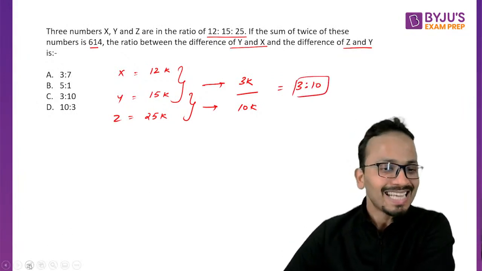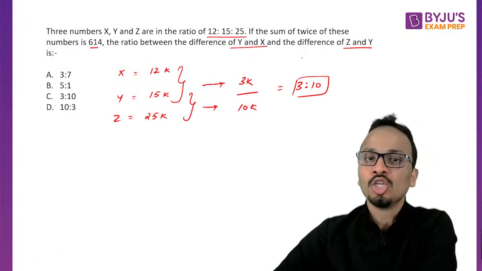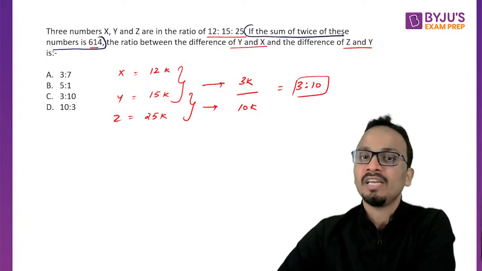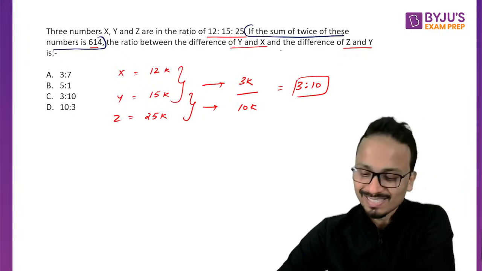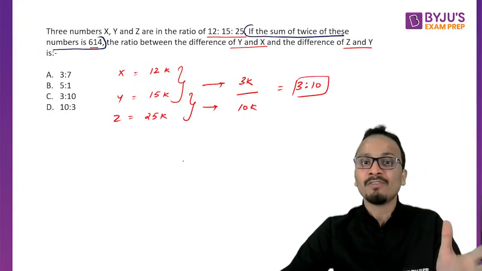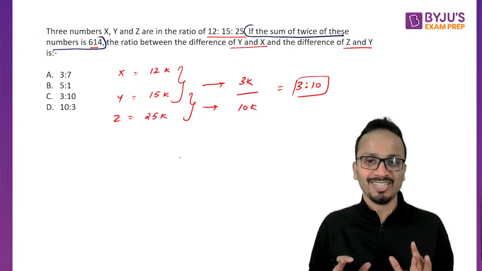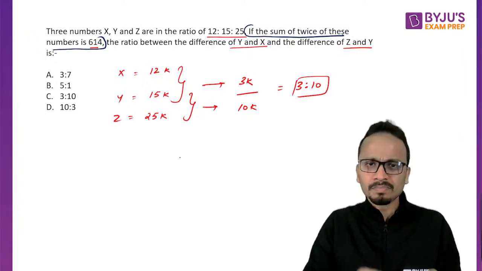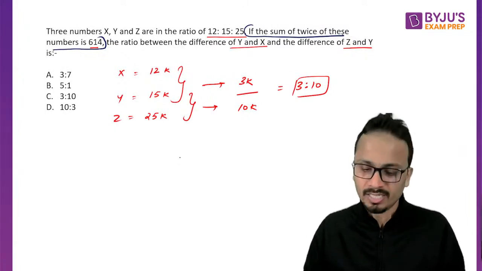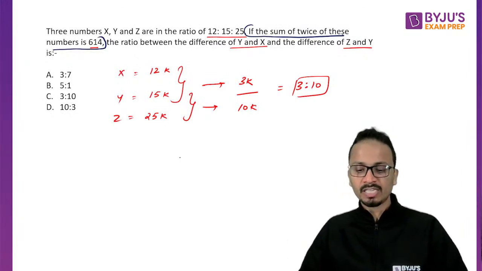Now guys, understand one thing. If you haven't read the last statement, you will be busy playing with this statement: if the sum of twice of these numbers is 614. Understand that this information was redundant. It was not required to get the answer for this question, right? So please don't waste time. Understand what is being asked, and act accordingly. Am I clear? Nitikesh and Krupa, yes, you both have given the correct answer.